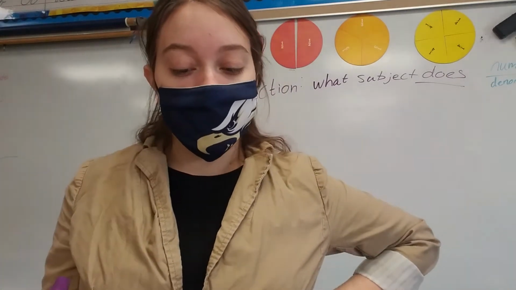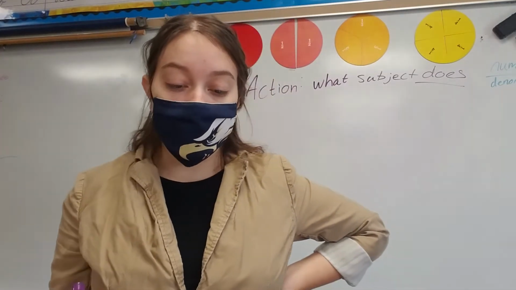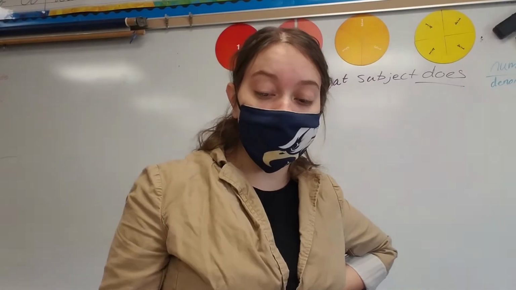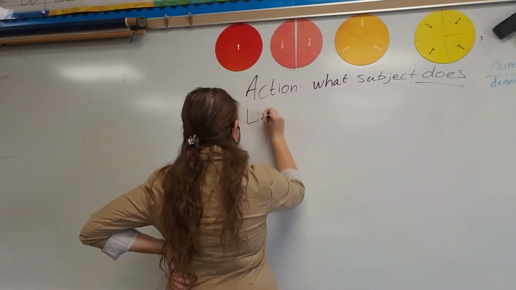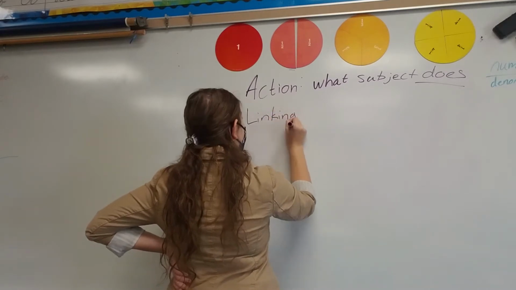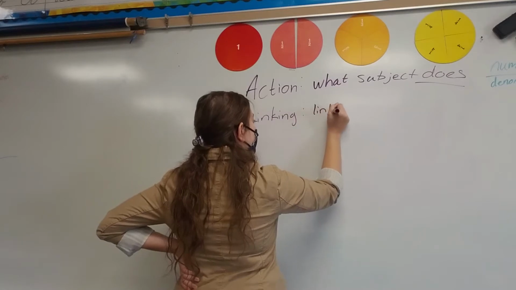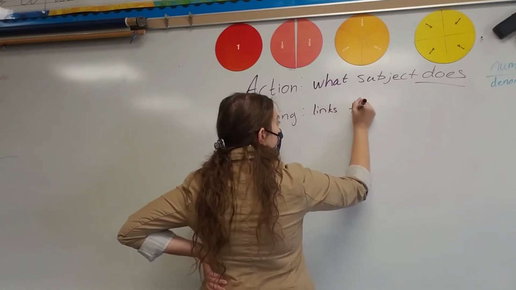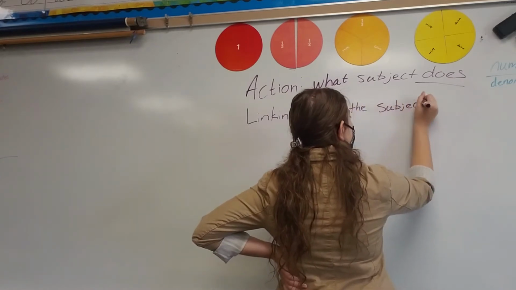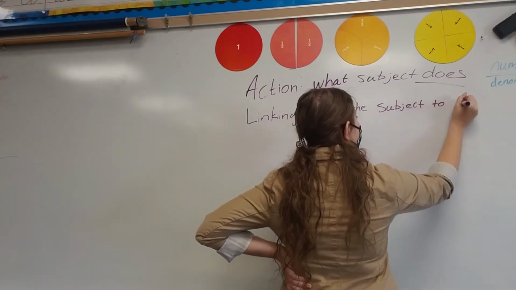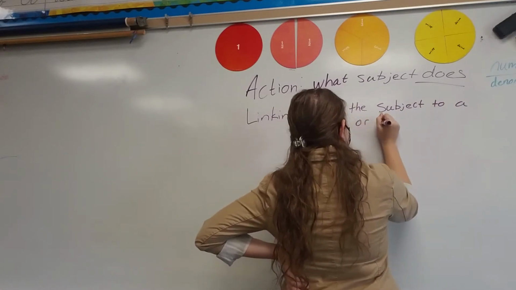A linking verb tells what the subject is by linking the subject to a noun or an adjective in the predicate part of a sentence. Okay? So a linking verb, it links or connects the subject to a noun or adjective.